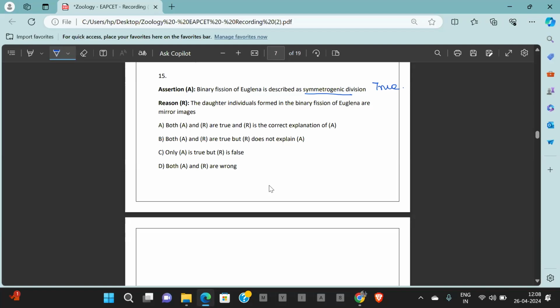Reason: the daughter individuals formed in the binary fission of Euglena are mirror image. True. Exactly. Now both the statements are true, and it is because they're forming mirror images. That kind of division is symmetrogenic division. So both assertion and reason are true, and reason is the correct explanation for the assertion. The answer is option 1. Both A and R are true, and R is the correct explanation for A.